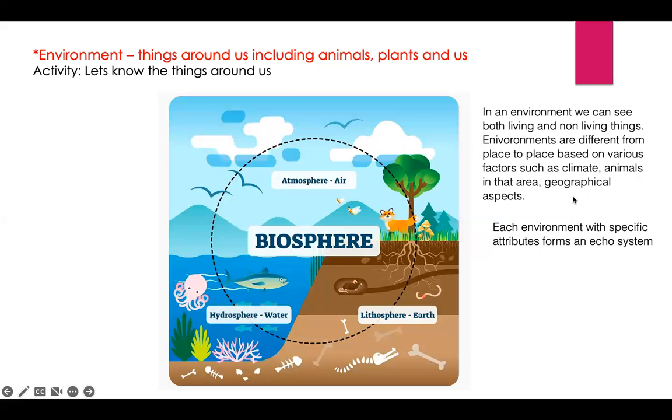And if you go to a place like the Sahara, it's a desert. Again, it's very hard to find water there. Therefore, the animals living in there are adapted to that environment, and the plants are adapted to that environment. So it is very difficult to find a plant. Again, that is also due to the climate.